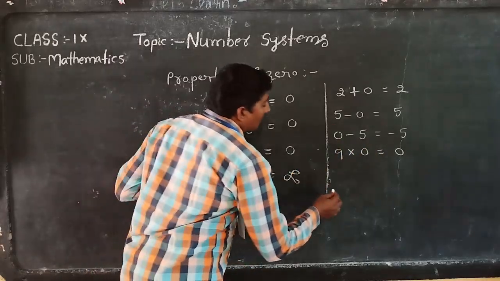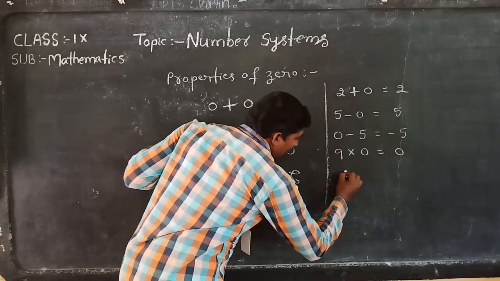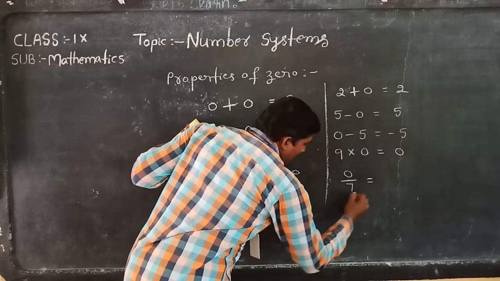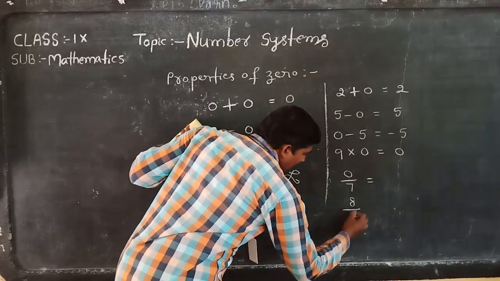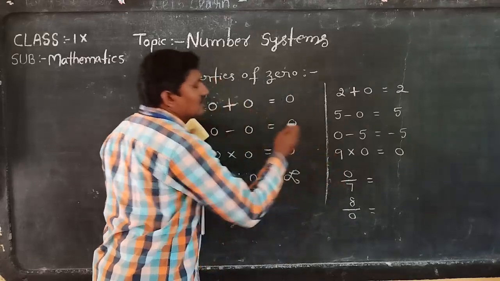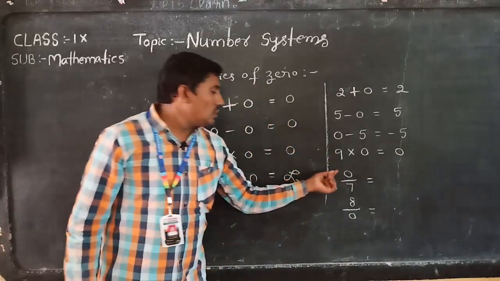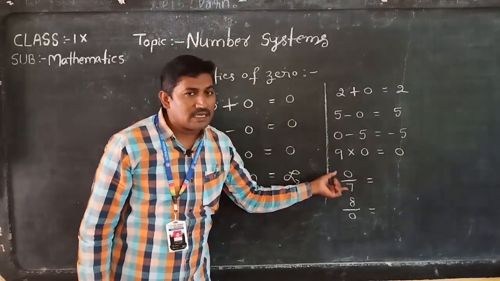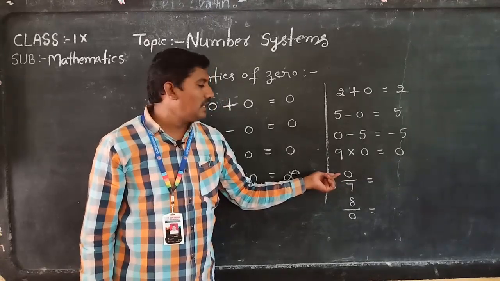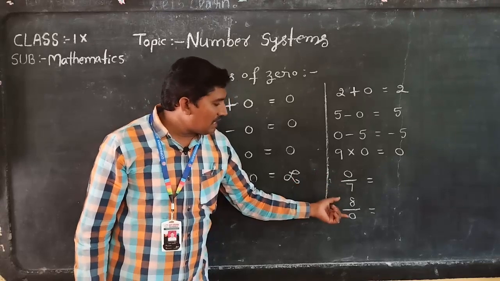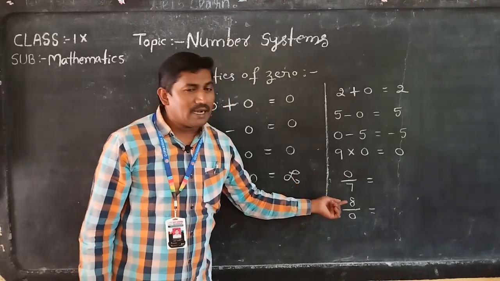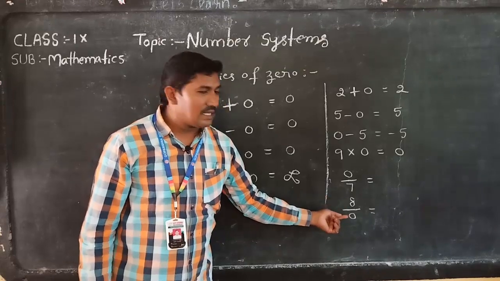See, at the time of division, 0 by 7 is equal to, or 8 by 0 is equal to, what is the difference between these two fractions or these two rational numbers? In 0 by 7, the numerator is 0 and the denominator is 7. In 8 by 0, the numerator is 8 and the denominator is 0.